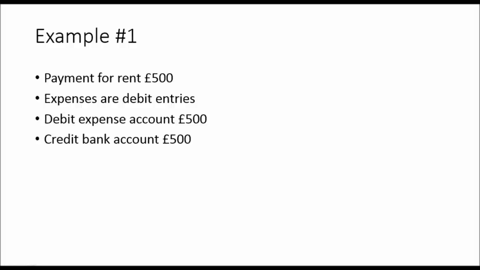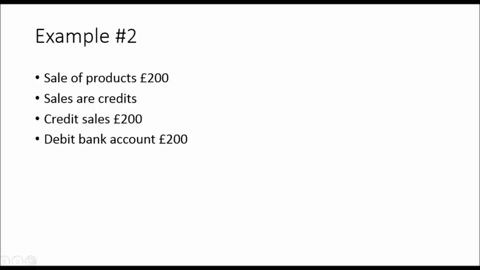Another way to look at this is that the bank account is an asset account. To bring the value of an asset account down, you need to credit it. Think about it. You debit an asset account to increase its value. Credit will bring the value down. So you're recording cash out of the bank account. That's a credit entry. Debit, expense, credit, bank.